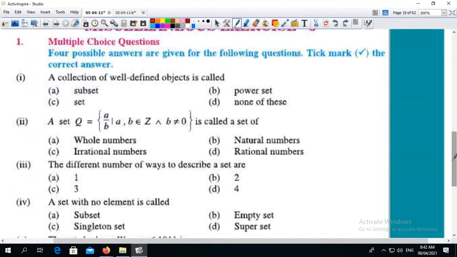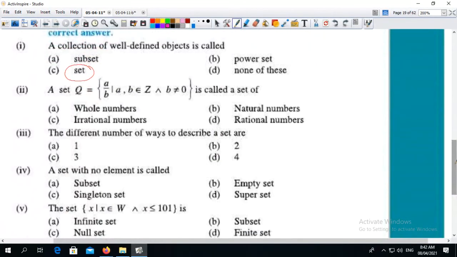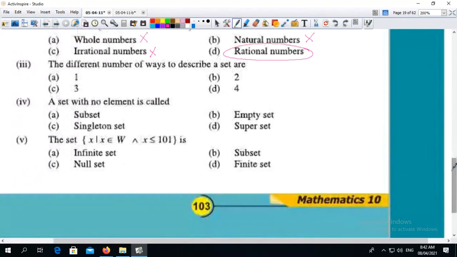Question number 1: a collection of well-defined objects is called. This is the definition of set. So answer is C. Second, Q A by B such that A, B belongs to Z and B is not equal to 0 is called: a set of whole numbers not possible, natural number not possible, irrational number not possible. Only option is rational number, because whole number starts from 0, natural number starts from 1, and irrational number cannot be written in the form of A by B.